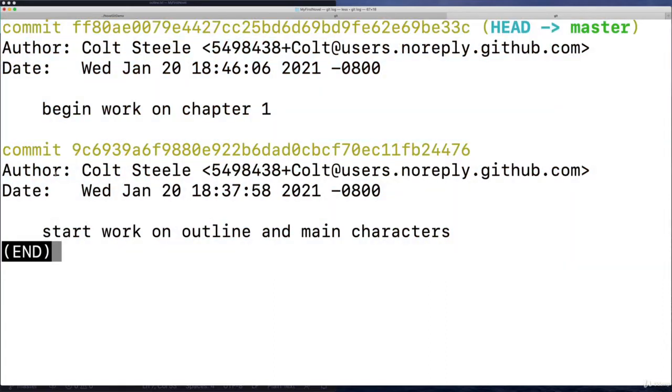And for each one, you can see the author, the dates. The author and the email are things that you can configure, and we did configure early on, so it just uses whatever your local Git has configured for username and email.